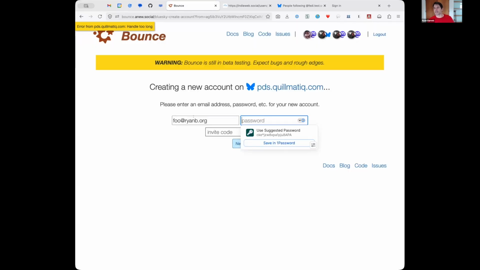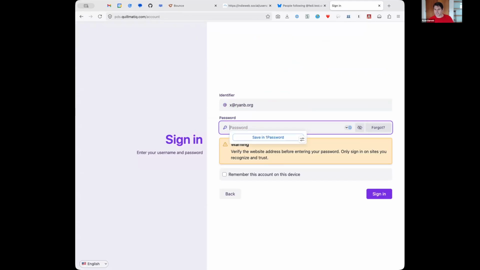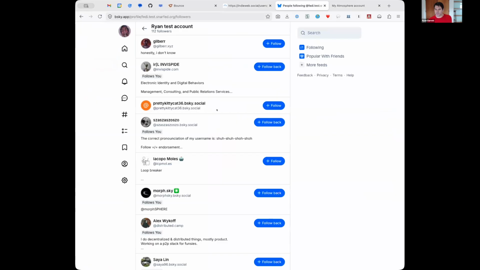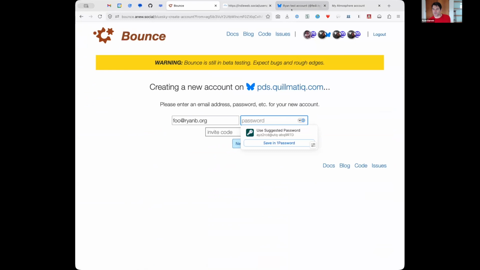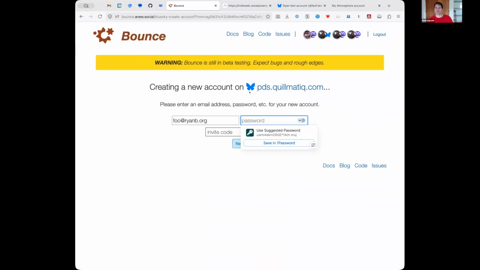I don't know. Anyway, so what would happen there is we'd go over here and we'd be able to log in here. I can do this with an existing one. So this is that PDS. And you would log in here with that login you just created, and then you would have a full account or a login on this PDS, but it would be this bridged account that we already had. And so instead of creating a new one, we're just taking this bridged one, and you'll keep those followers, the native followers, you keep the posts, and the migration happens like normal.